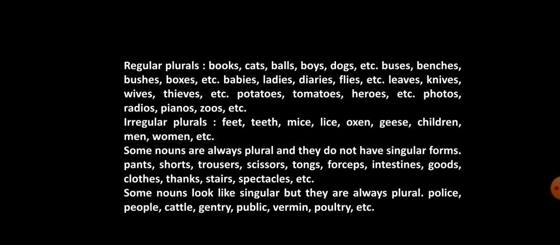For example, pants, shorts, trousers, scissors, tongs, forceps, intestines, goods, clothes, things, stairs, spectacles, etc. Some nouns look singular but are always plural. For example, police, people, cattle, gentry, public, vermin, poultry, etc.